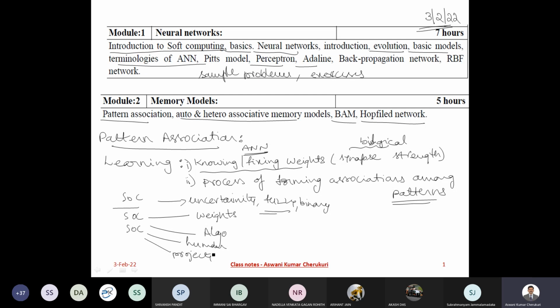You talk about it. So the point I want to drive here is that when you think of something, you are associating it with something else and trying to recall it. That's actually the way the human brain associates things, right? It associates something else with something. So the learning here is that you are going to create associations among patterns. Now you think of soft computing as one particular pattern vector, and human brain parallels as another pattern vector. Now you are trying to associate them. Until and unless you associate them, you can't recall it, right?